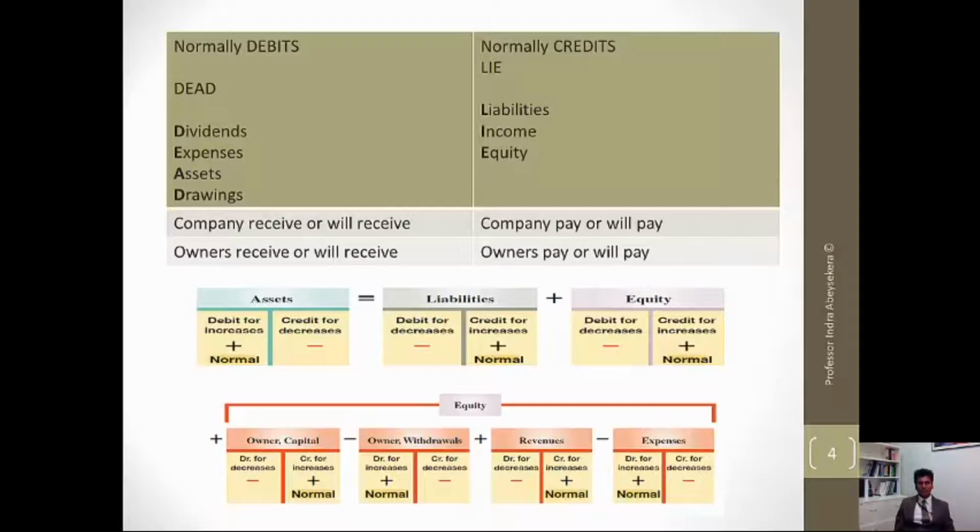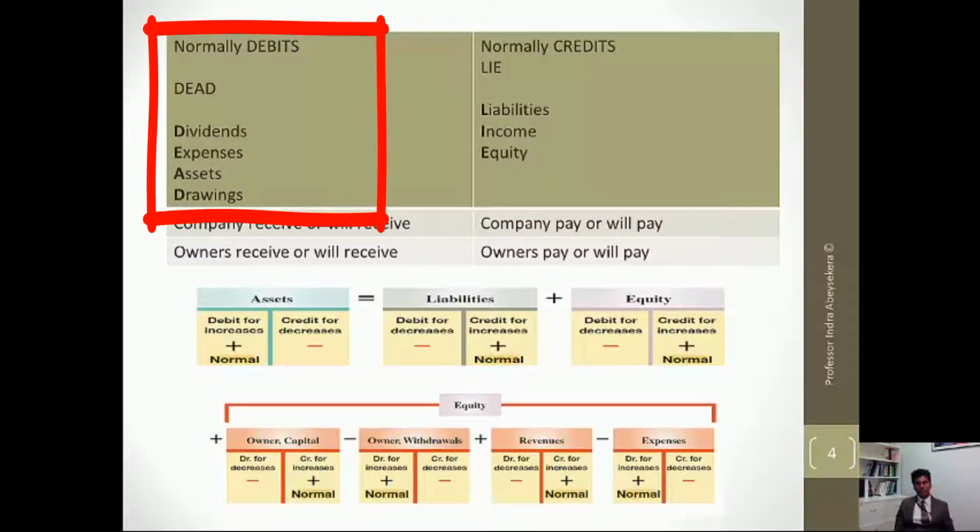Let's remind ourselves of the debits and credits. DEADS is the mnemonic for dividends, expenses, assets, and drawings. Those items are normally recorded as debits. The mnemonic LIE stands for liabilities, income, and equity. Those items are normally recorded as credits.